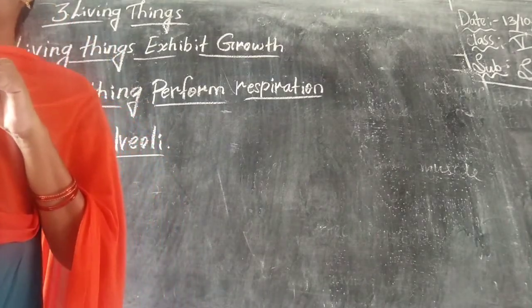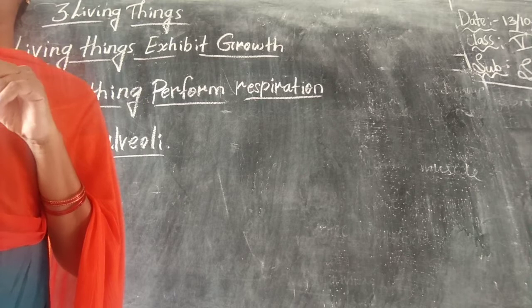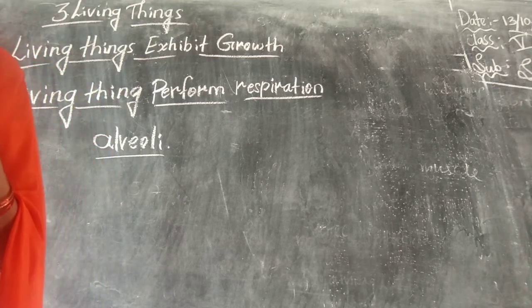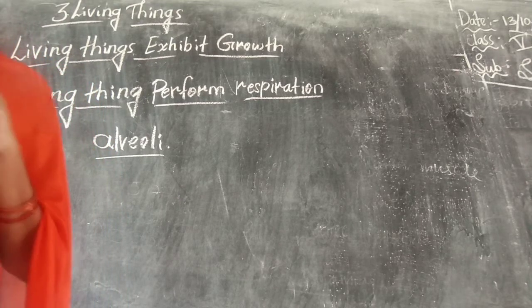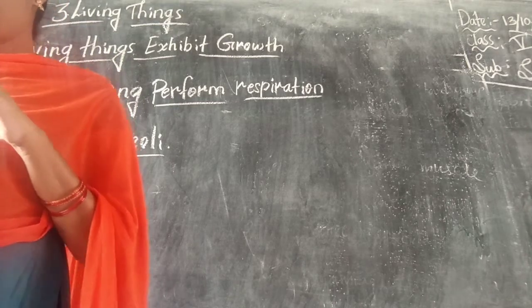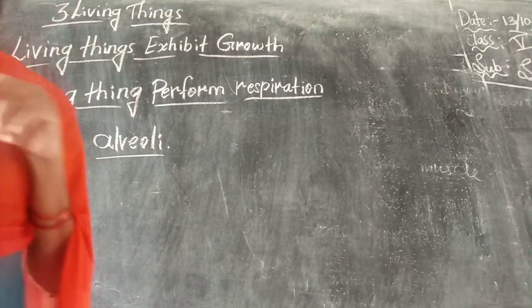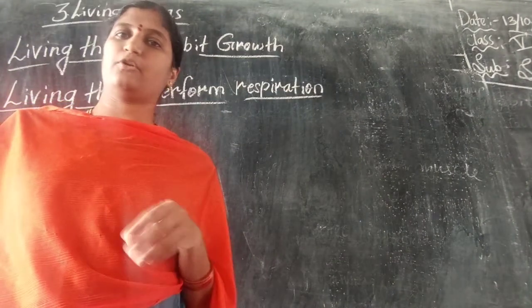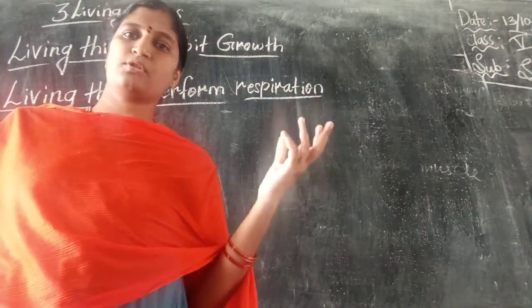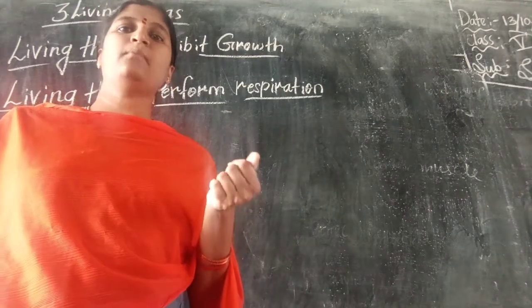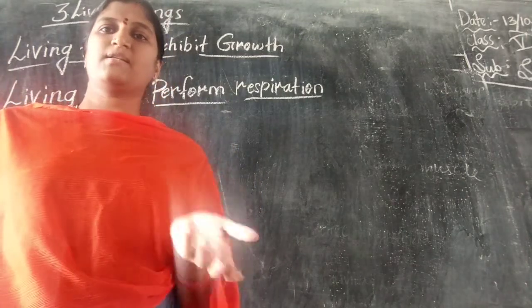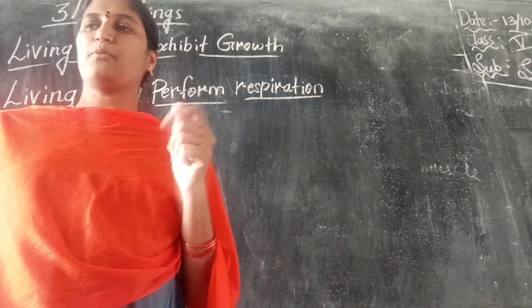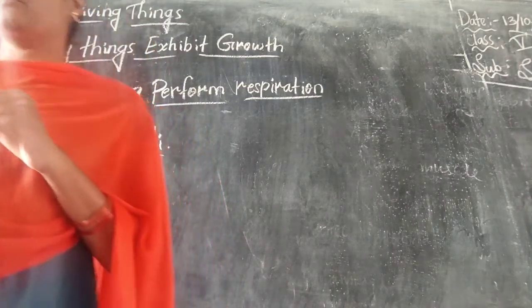And even plants respire only in the night through small pores called stomata. Means during night time, how do the plants respire? During night time, as I know, there is no sunlight and all. So during that time how will the plants respire? Plants will respire through the small pores called stomata.